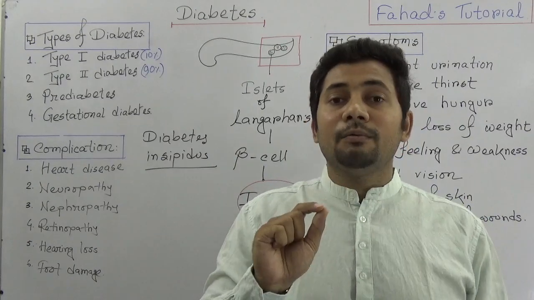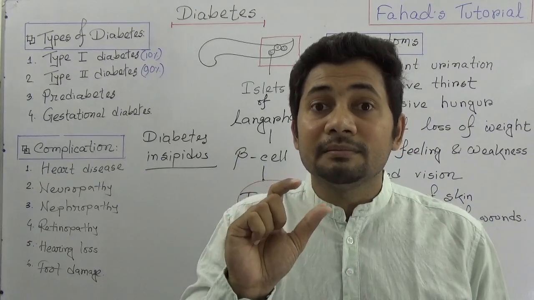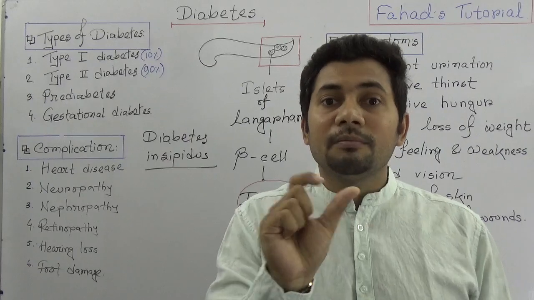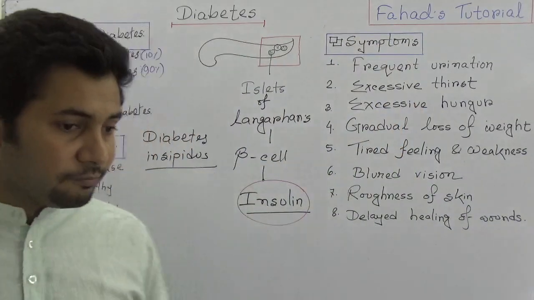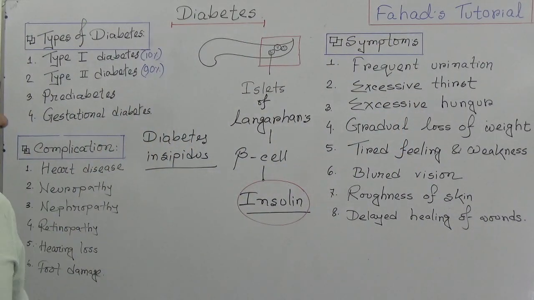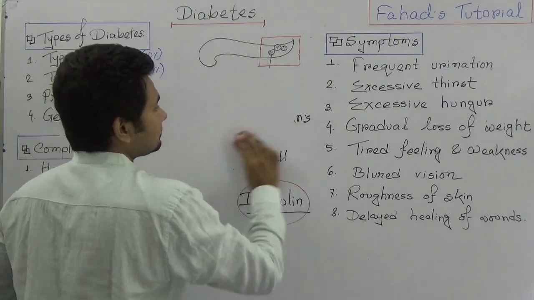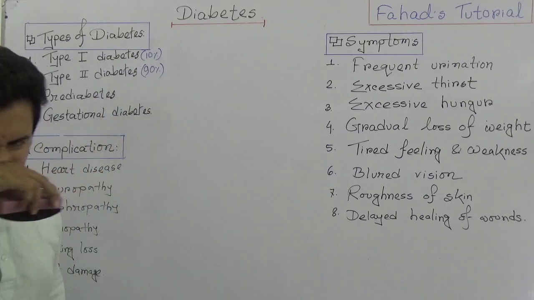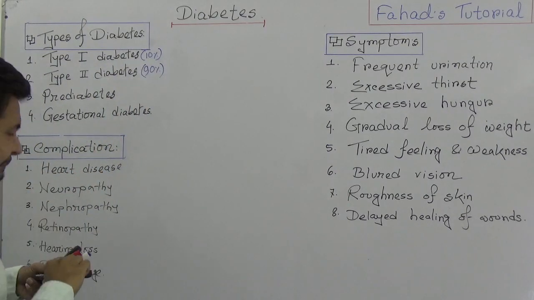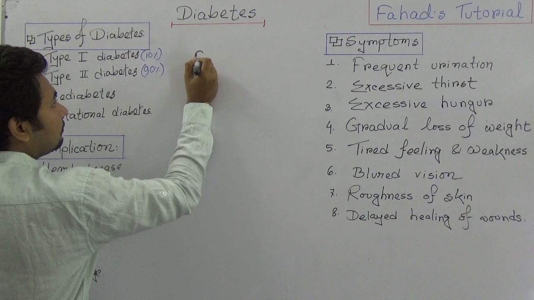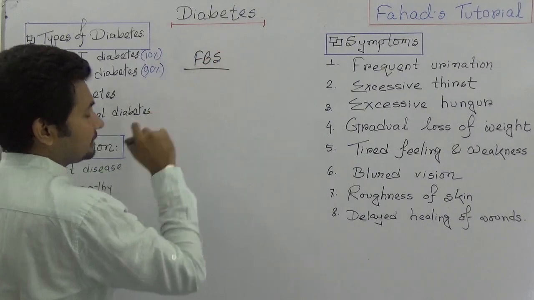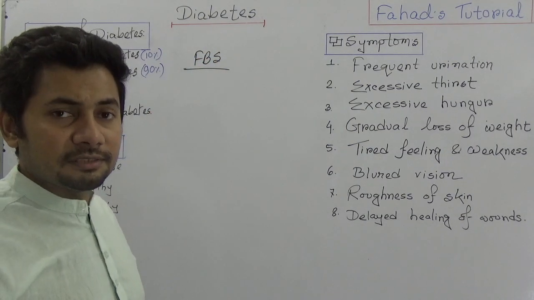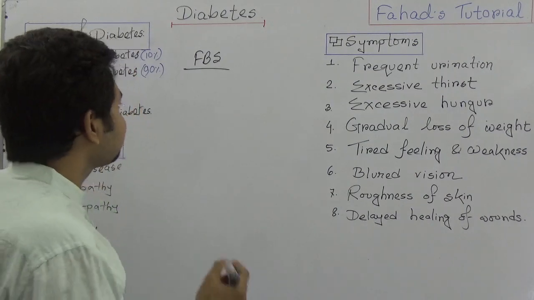Right now, what we need to know is the normal level of blood glucose. What is the normal glucose level? You know that simply the FBS, or fasting blood sugar, you might know, is the diagnostic process of identifying glucose.